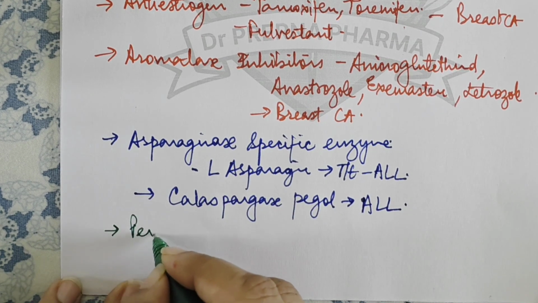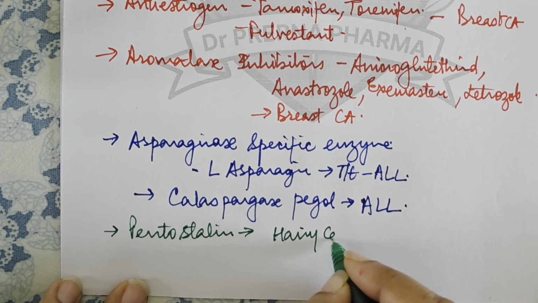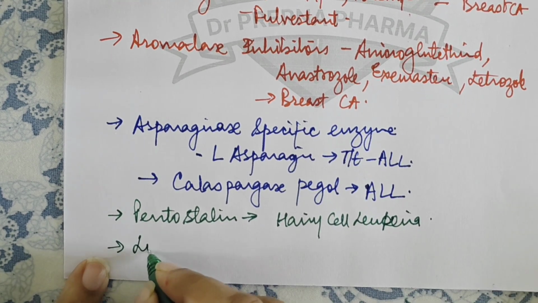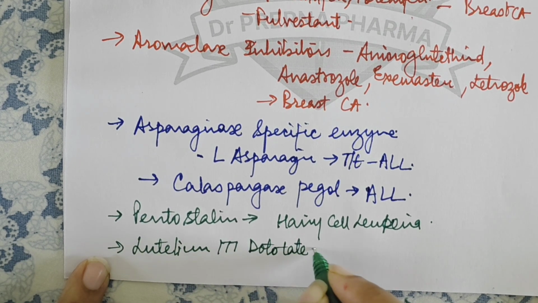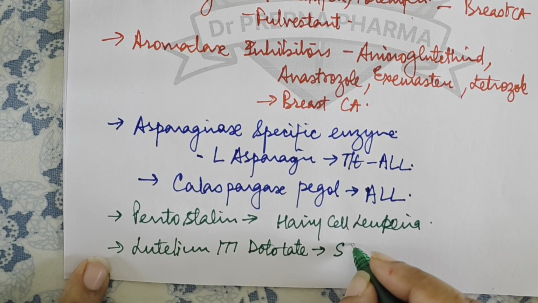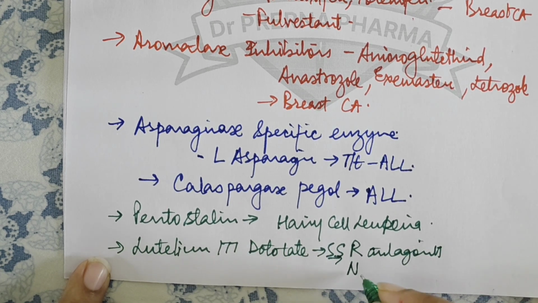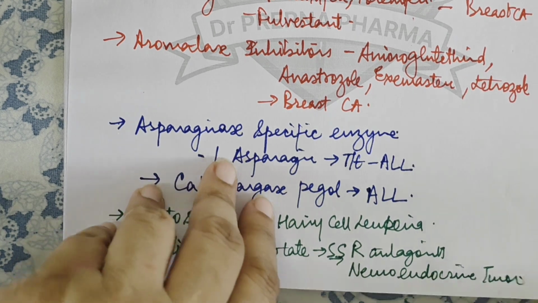Next we have pentostatin. This drug is used in the treatment of hairy cell leukemia. Okay. Then we have lutetium 177 dotatate. This is a somatostatin receptor agonist, and it is approved for the treatment of neuroendocrine tumor. Okay.